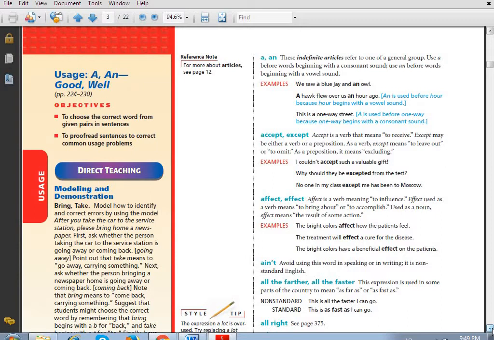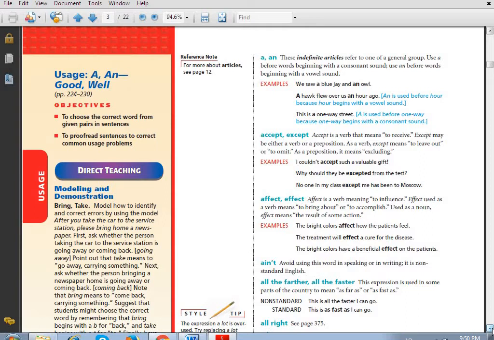But what about except? Except can be used as a verb which means to leave out or exclude, or it could be used as a preposition which means other than or excluding. When I say that I did everything except this point, it means that I didn't do this point. I excluded it from my action, I didn't include it in my action. Okay guys, accept and except.